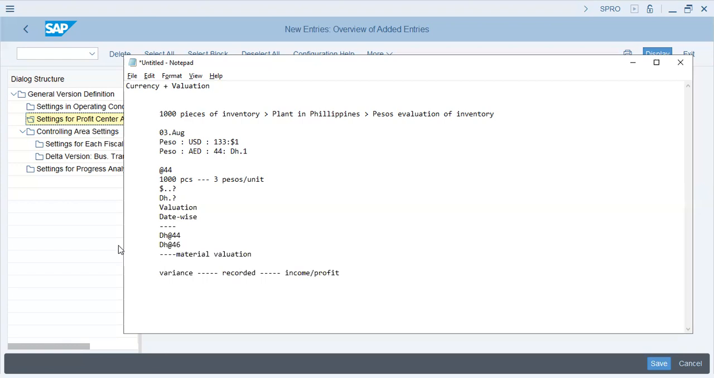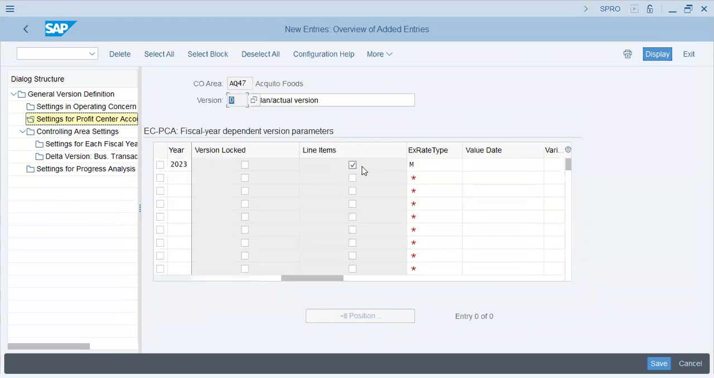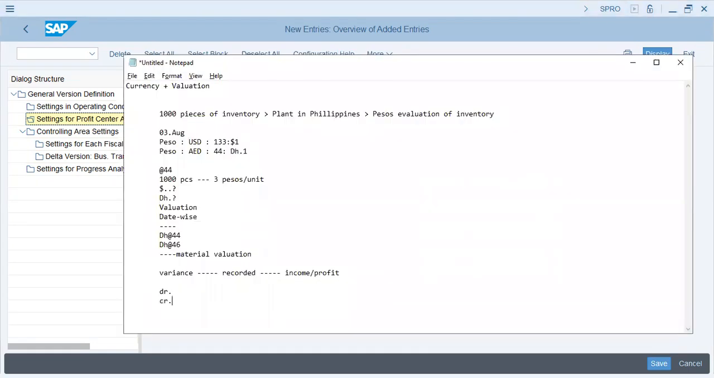So now for year 2023, we have online transfer, which means it will be real time. Version is locked. This version is locked. No, this is not locked. Entries will be made, and each valuation will have its own line item. Line item means debit and credit line items. Okay.